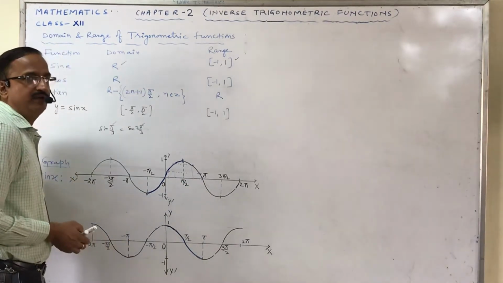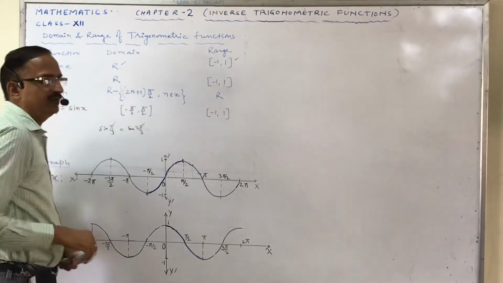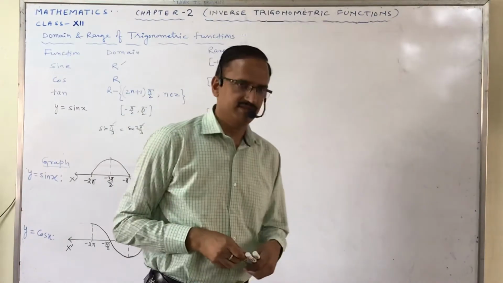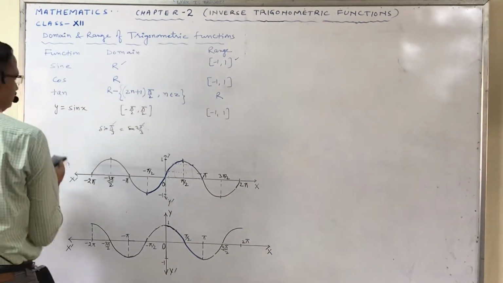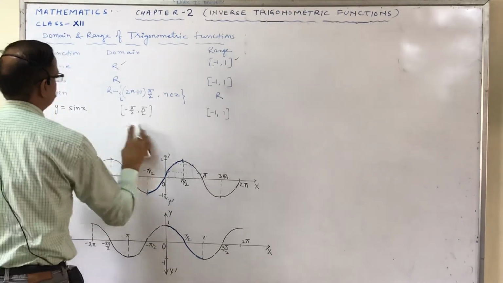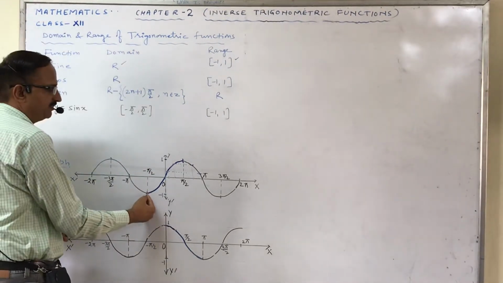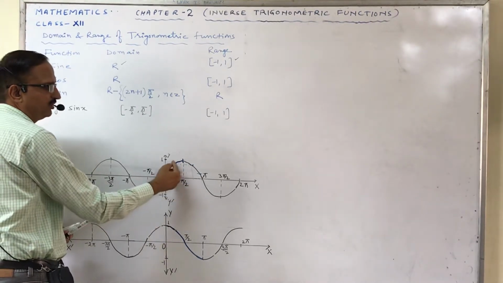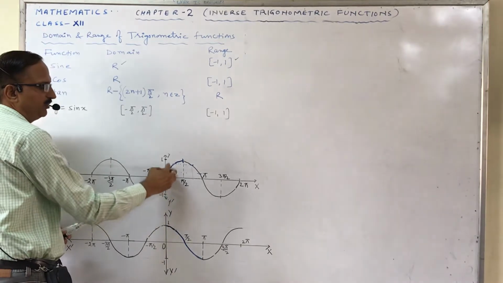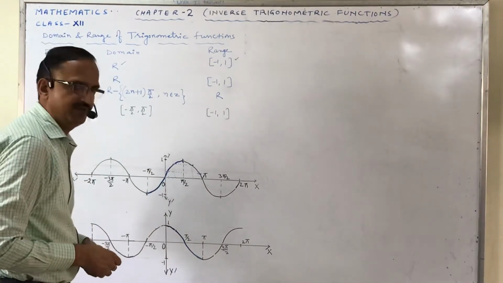So what we do is break this domain into different intervals, like this, from -π/2 to π/2. Look at this portion of the graph. In this portion, for different values, the images are different.